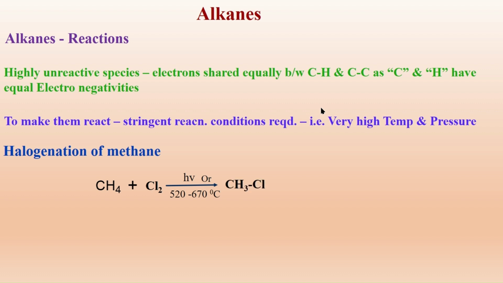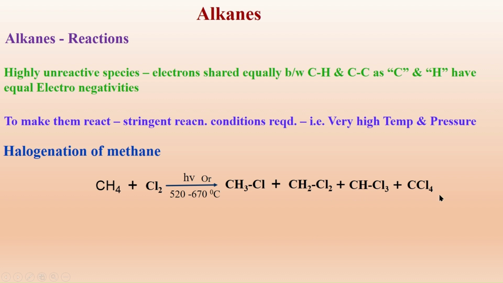Then one of the hydrogens in methane is replaced with chlorine to give chloromethane, and in the methyl chloride another hydrogen is replaced with chlorine to give dichloromethane. In dichloromethane one of the hydrogens is replaced by another chlorine atom to give trichloromethane, and in trichloromethane the hydrogen present in it is replaced by chlorine to give carbon tetrachloride.